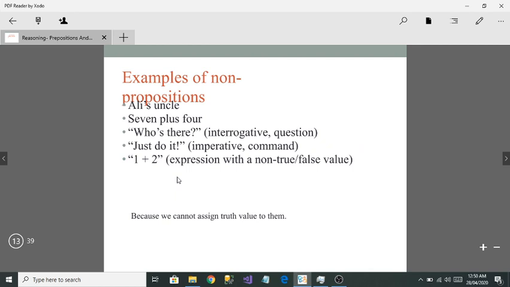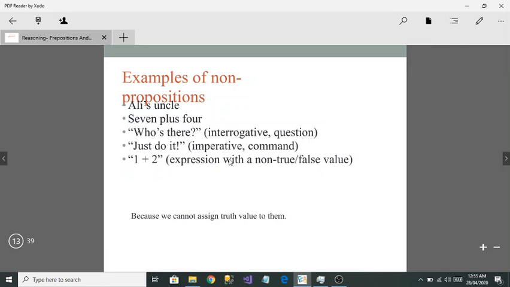Now examples of non-propositions. That is, Ali's uncle. Who is Ali's uncle? Do you know who is Ali's uncle? So that is not a proposition. A proposition is basically meaningful. As you can see here, 7 plus 4. What is 7 plus 4? They did not give you any answer. You cannot tell whether it is true or false. That means it is not a proposition, because a proposition is meaningful. You understand? You just read it and then you can tell whether it is true or false.